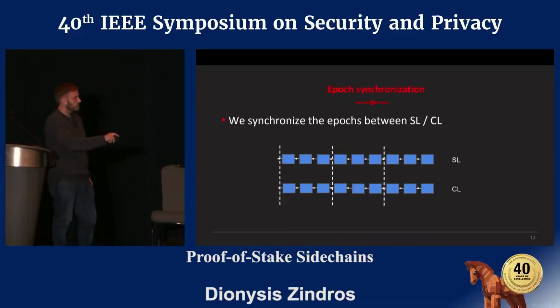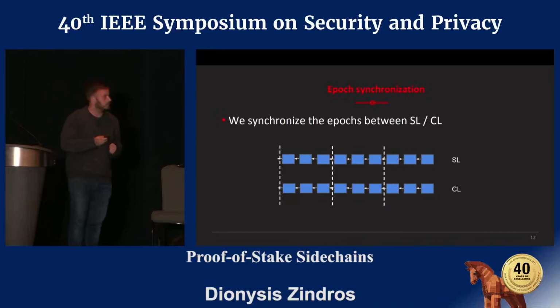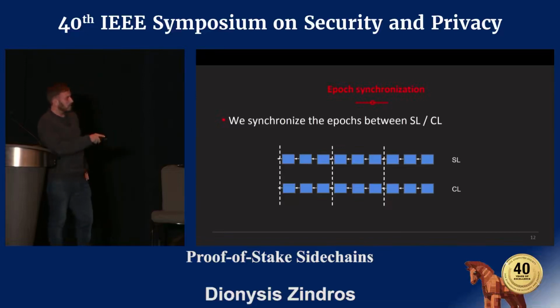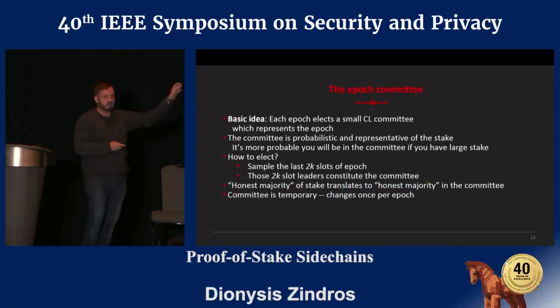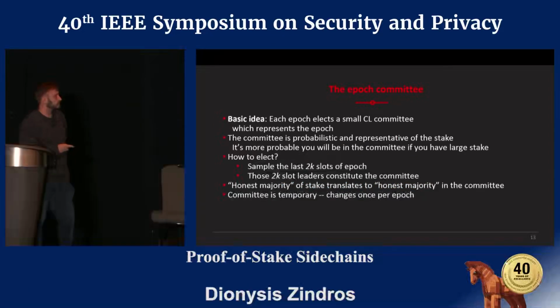So the leader election happens at the beginning of every epoch, and then the leaders are elected for the rest of the epoch, and then at the end of the epoch there's a new election process that takes place. So given this, we synchronize these epochs between the two layers. And once we've done that, here's the insight for this solution.